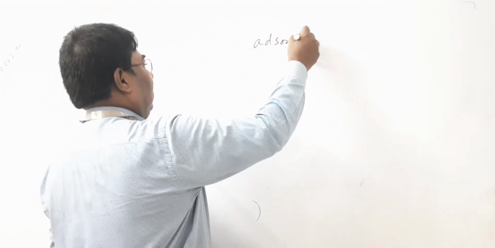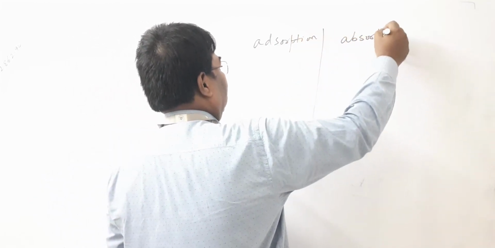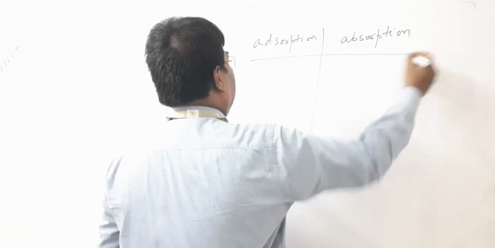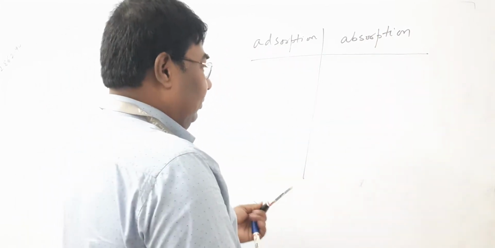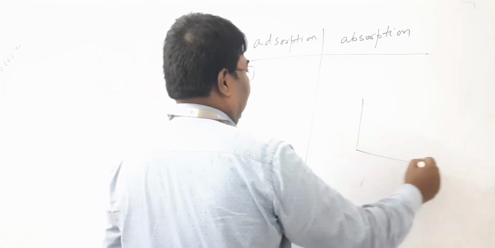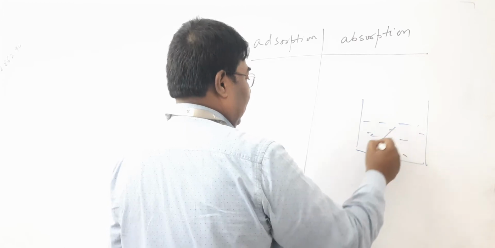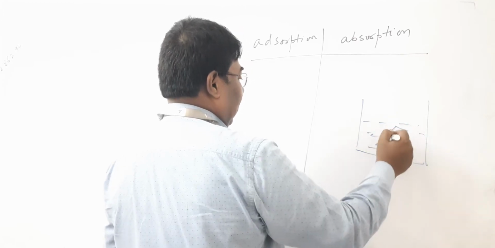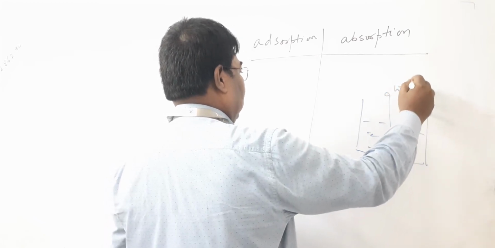Adsorption and absorption. There are two terms, adsorption and absorption. Suppose that you have taken blue ink in a container. Then you dip a white chalk in this. What happens?